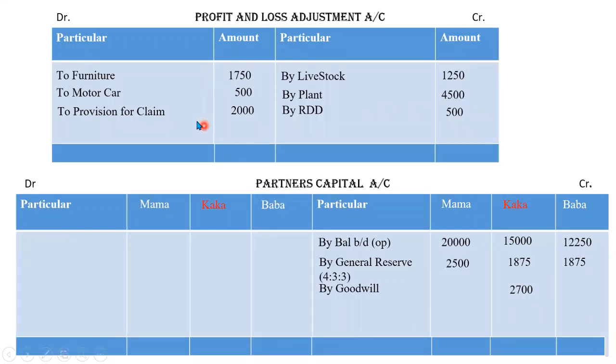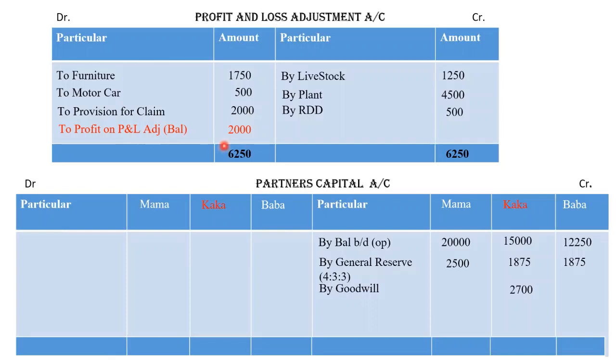Let's see. We have to close the profit and loss adjustment account first. Okay. So make a total of the credit side, because it is very obvious with these amounts that we are having a profit. So the total of the credit side is 6,250. You will make a total of the debit side also. Pause the video, make a total, calculate the profit, and then start the video again. So when you start the video, there will be a profit in the P&L adjustment account. So this is a profit of rupees 2000.